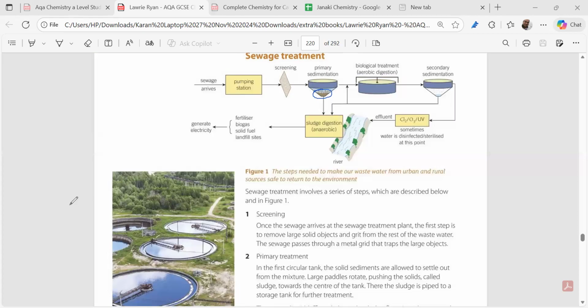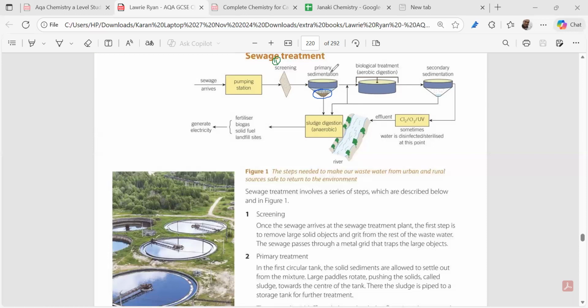So what is sewage? What is sewage water? Sewage water is the wastewater from factories, dishwashers, bathrooms, businesses, right? They have to be treated before we dispose of them into the sea, because marine and aquatic organisms will die. So we take the sewage water and pump it in the pumping station, right? Please put your headphones on. Please stop me if you don't understand anywhere. Then we pass it through the first process, that is screening. In the screening process, it traps the large solid objects and the grit. Next, we pass it to primary sedimentation.